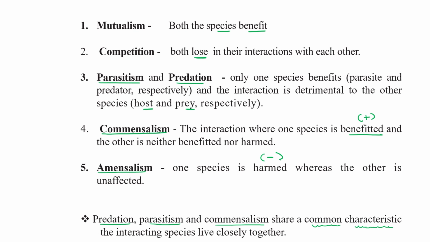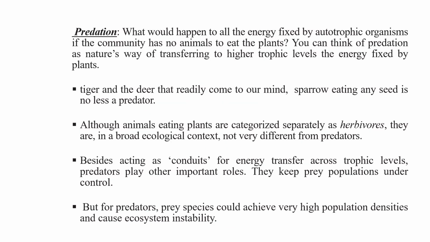Similarly, commensalism also, only those types of species come together where one individual is benefited with the other. Let's discuss all these types of interaction with certain examples.